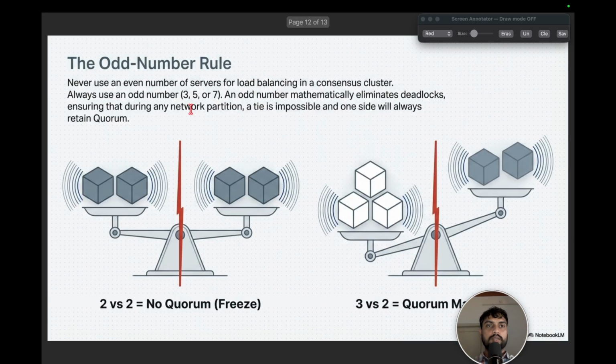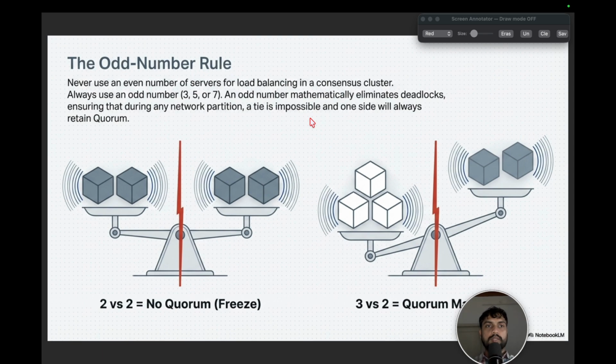Next, here is the odd number rule that we already discussed. We should never use an even number of servers in a consensus cluster. Always use an odd number like 3, 5 or 7. An odd number mathematically eliminates the deadlock situation, ensuring that during any network partition, a tie is impossible, and one side will always retain the quorum, that we already just discussed in one of the previous slides.